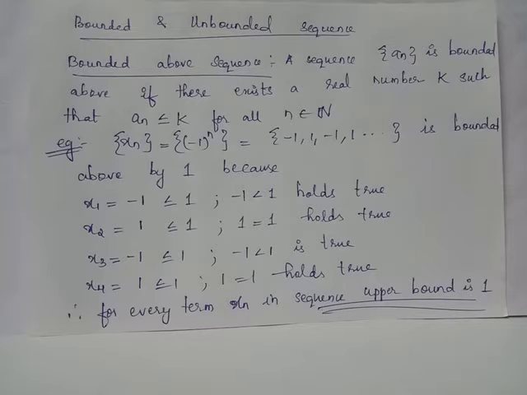Therefore, 1 can be selected as the upper bound, which is common to all these terms of the sequence xn. 1 plays the role of upper bound for each and every term in this sequence, and we say that this sequence xn is bounded above and the upper bound will be equal to 1.